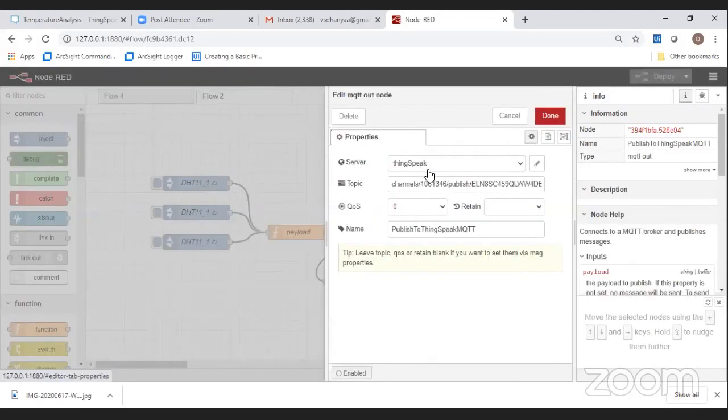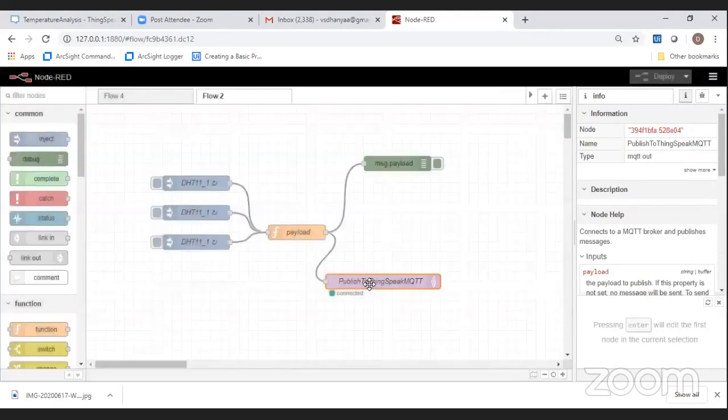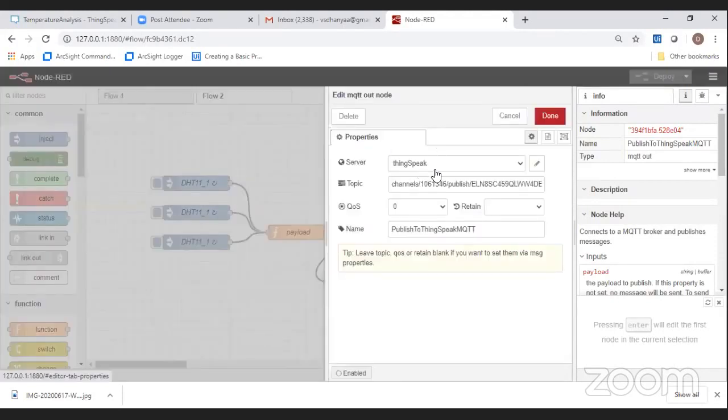The cloud I am using is ThingSpeak, which has some topic name. All these things are configured in Node-RED itself. It's easier to program by taking each node. So we are publishing that to ThingSpeak, an IoT cloud platform, where the sensor data is readily available.